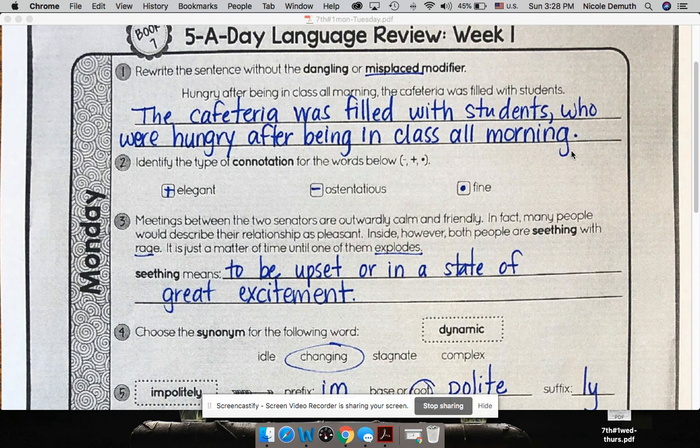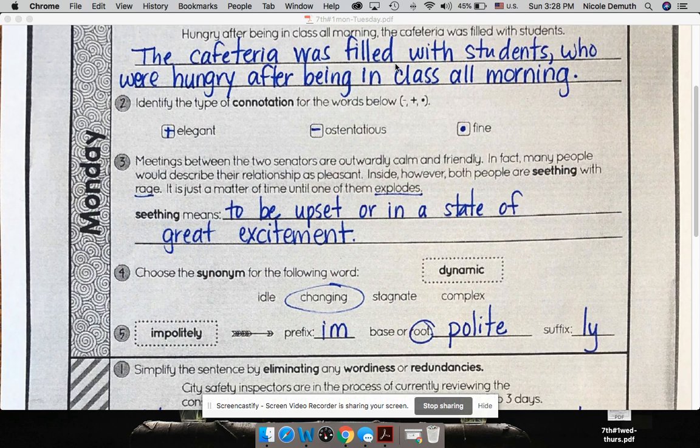to make more sense. Number 2, identify the type of connotation. We've done this before in sixth grade. We've had positive and negative, but now we add neutral. Because this one is somewhat subjective, you may have different answers, but for me, elegant has a positive connotation, ostentatious has a negative connotation, and fine has kind of that neutral connotation.